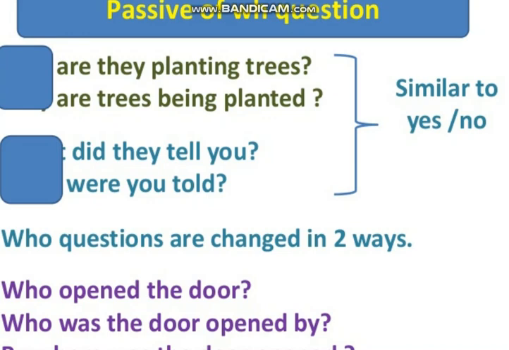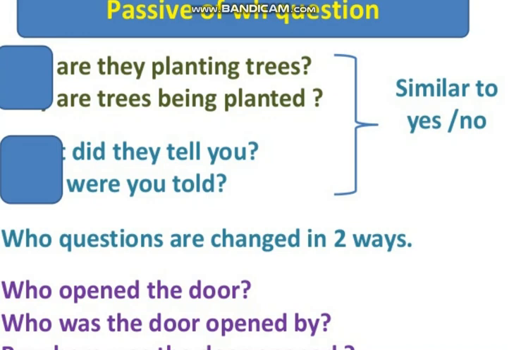Here you can see it has the same structure as we have discussed in different tenses. As you can see, they haven't given the WH word at the start of the sentence. Are they planting trees? As we have already discussed, in interrogative sentences such questions would be changed like this: are trees being planted? Are they planting trees? Are trees being planted by them?